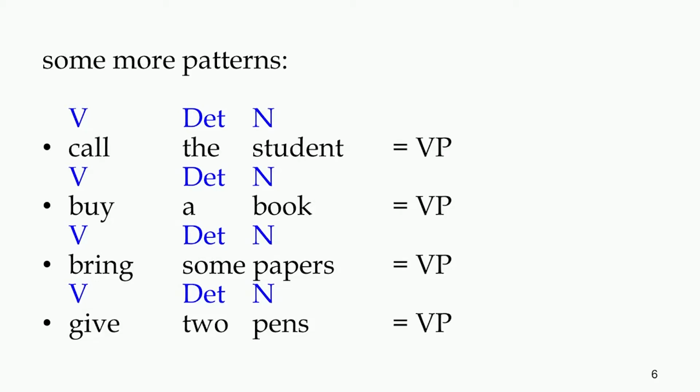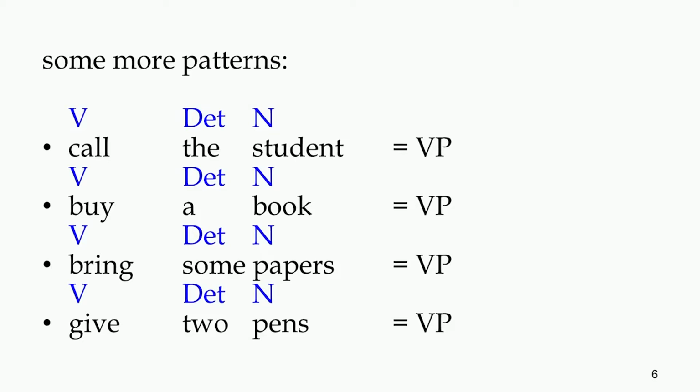Now look at the example of a verb phrase, call the student. The student was the noun phrase, and now what's going on in a verb phrase? We see that the noun phrase is combining with a verb, and therefore we call it a verb phrase. So, call the student, the structure is verb and the noun phrase, and in the center of this phrase is a verb, therefore we call it a verb phrase.